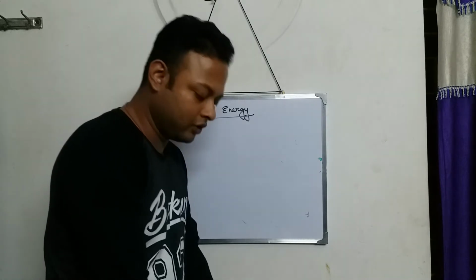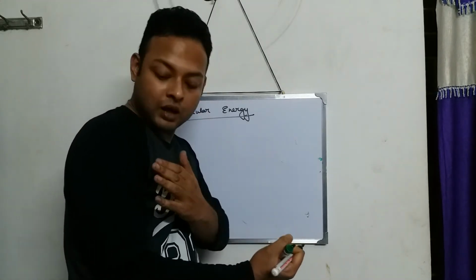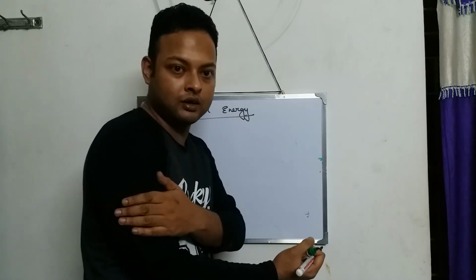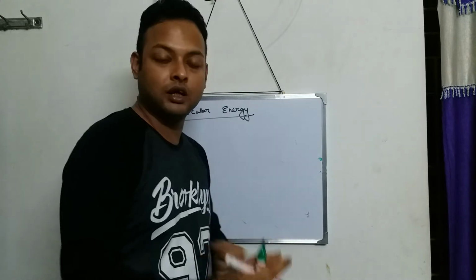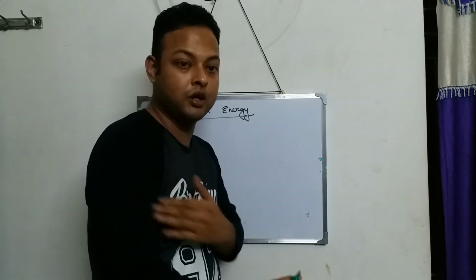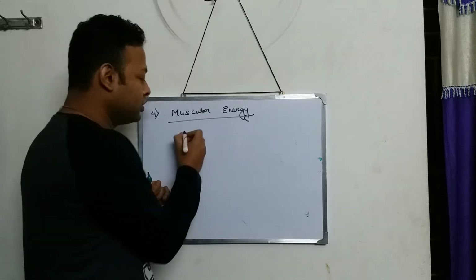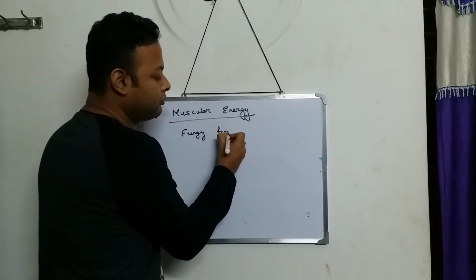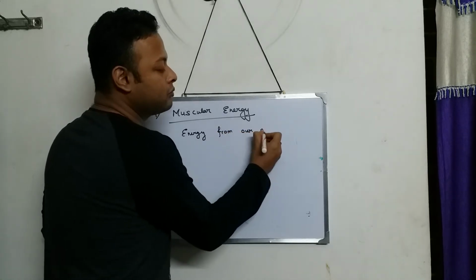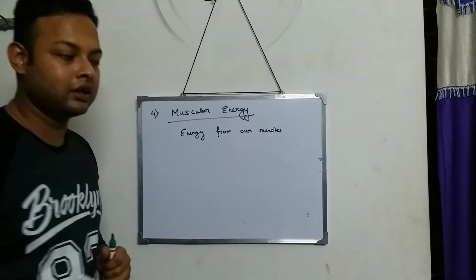How do you lift the bag? With your hands only. The energy that comes from the muscles of your hand to lift the bag is called muscular energy. So the energy from our muscles is called muscular energy.